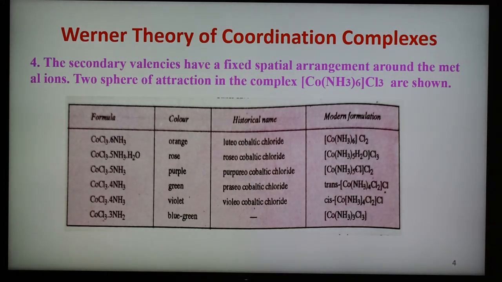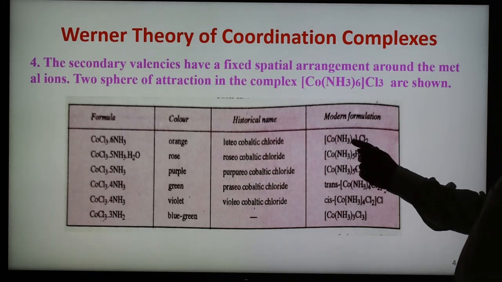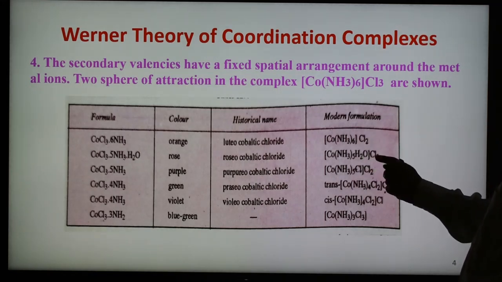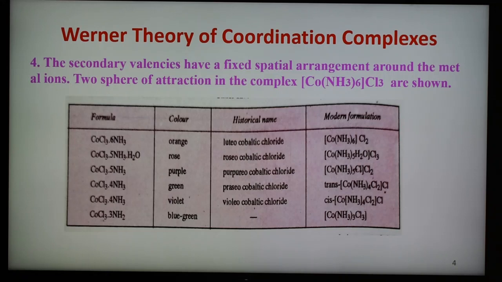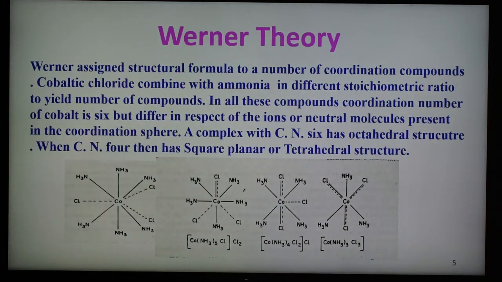So here, out of these in the coordination sphere, 2 chlorides are there, here 3. Depending upon the nature of the species present inside the coordination sphere, the complexes can have different colors. Now by using this theory, Werner assigned the formula to a number of coordination compounds.